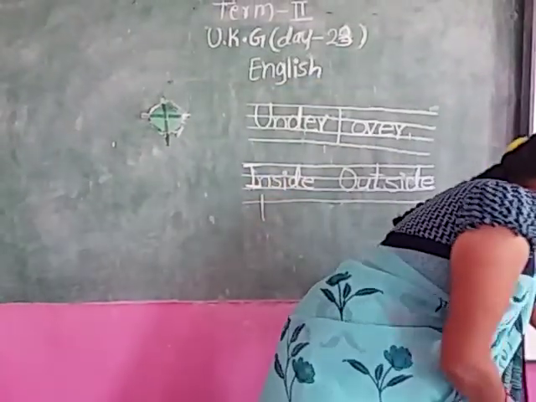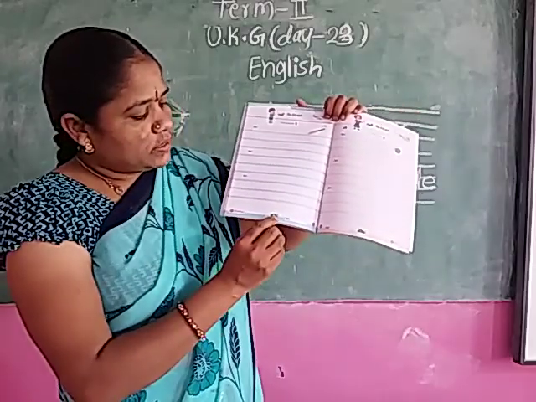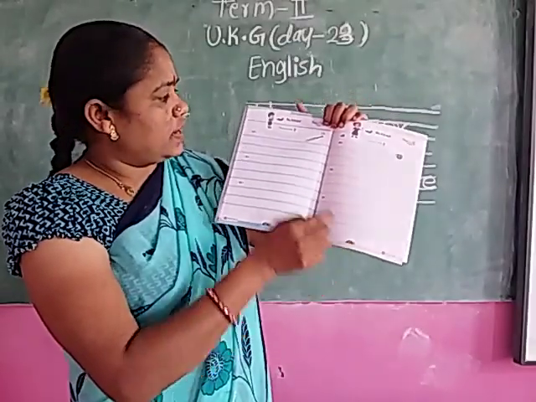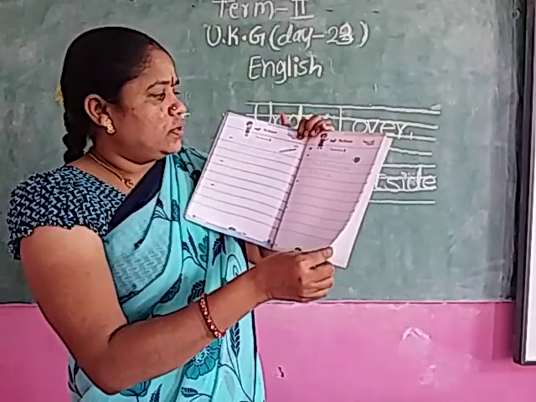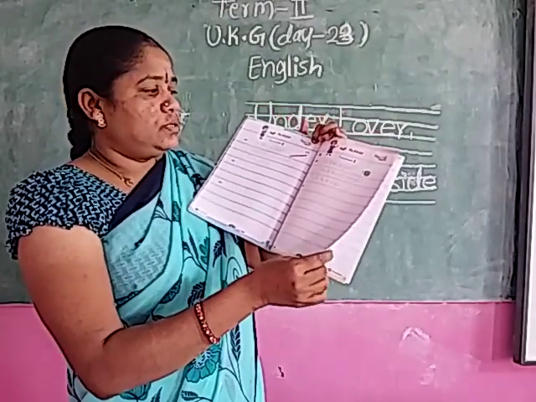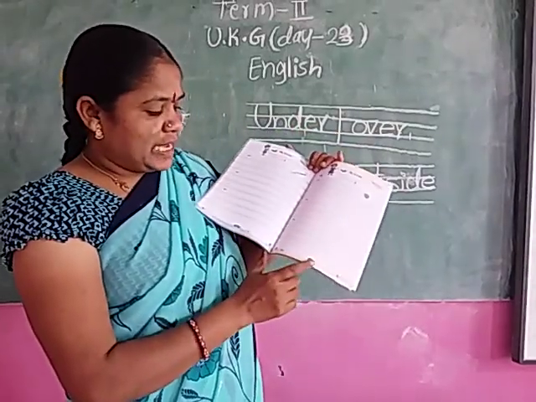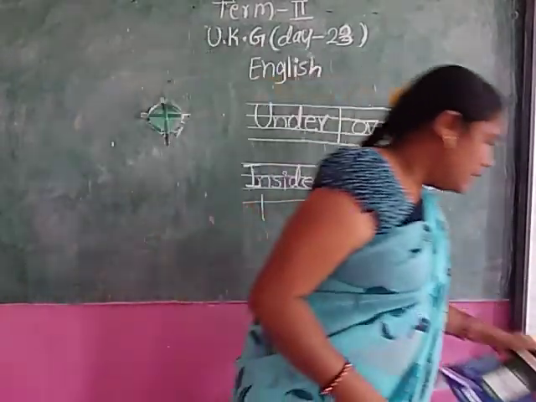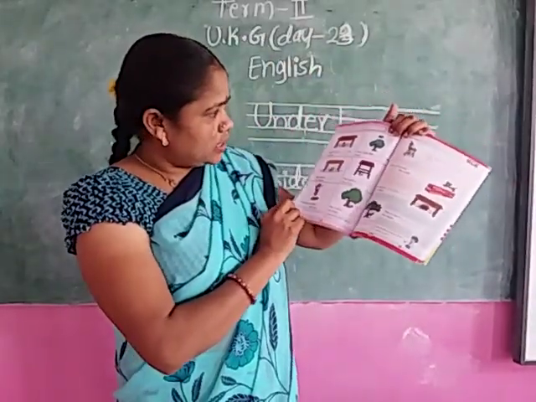Next, your practice book. This is your practice book. Page number 60 and 61. Trace here, write down. Trace here, write down. Practice book. Next, worksheet. This is your English worksheet.